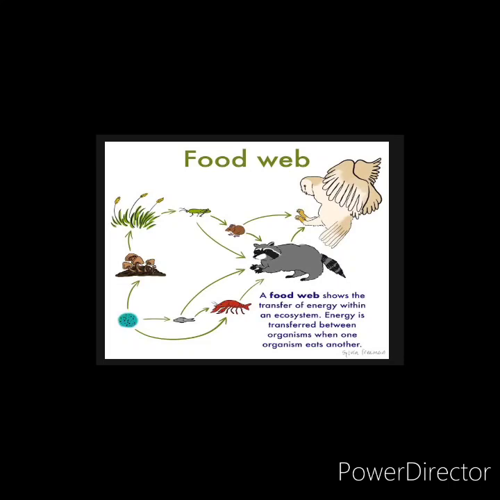Food chains and food webs help in maintaining a balance in nature. Even if one of the members of the food chain increases or decreases in number, the whole chain is affected adversely. So it is very important that the food chain should be maintained in a proper path. I hope you have all understood the topic. Thank you all of you.